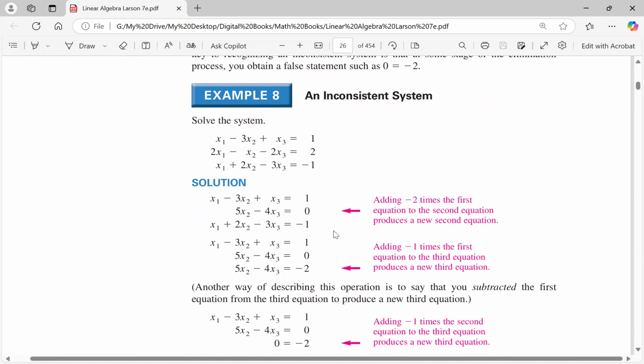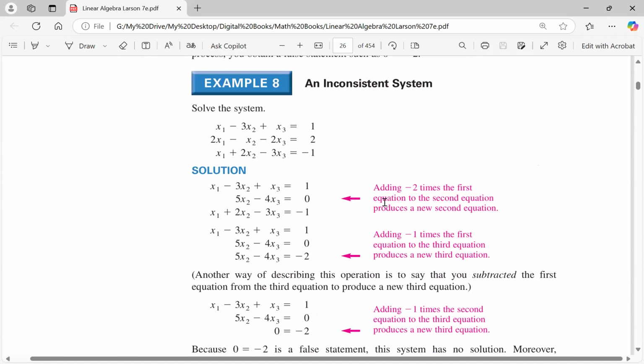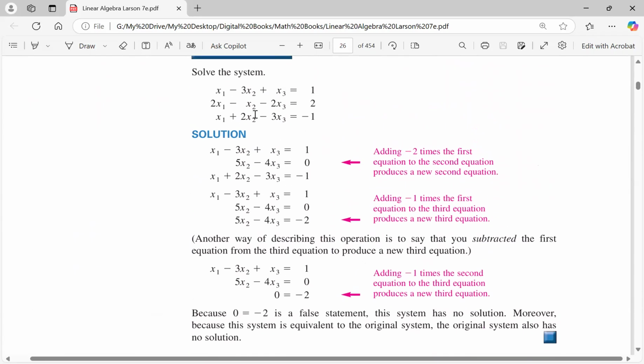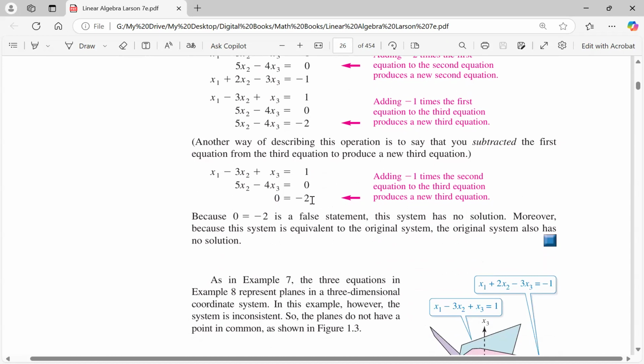What would be the sign of an inconsistent system? Well, when you try to turn the system and rewrite it as an equivalent system in echelon form, what happens is that you end up getting something like you're looking at here. You see down here the equation 0 equals -2. As you go through those three procedures above of elementary operations, we're going to get some statement that doesn't make sense. 0, of course, does not equal -2.